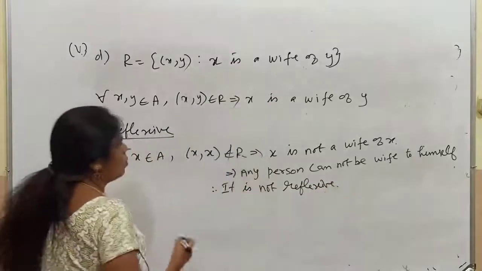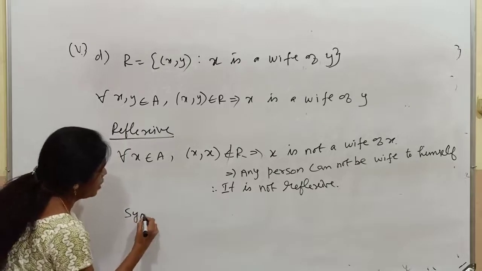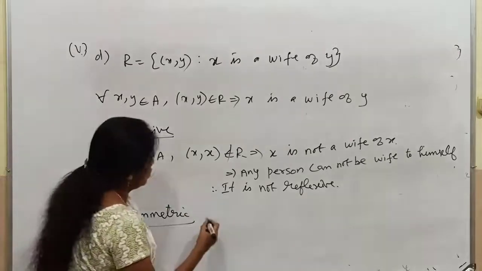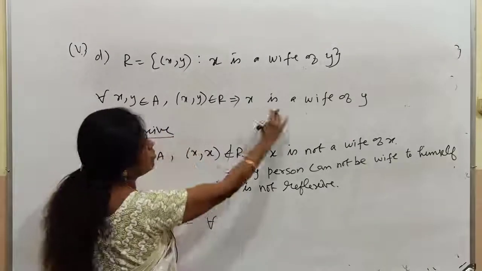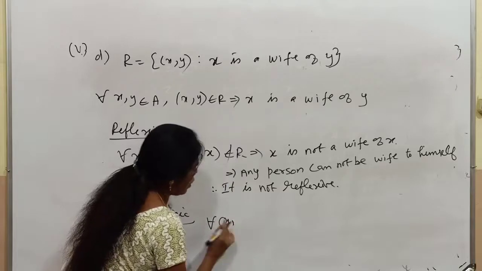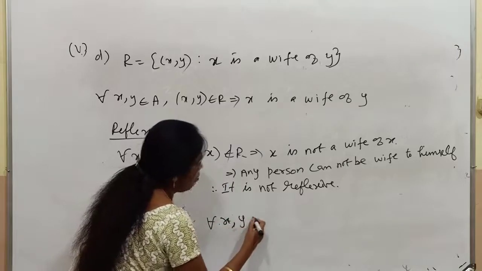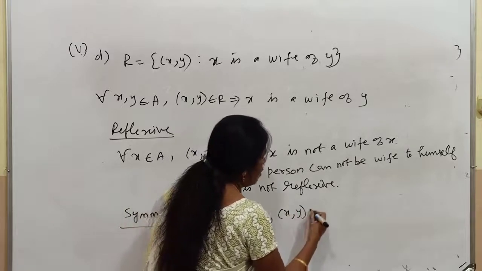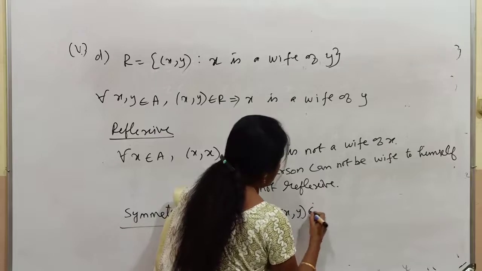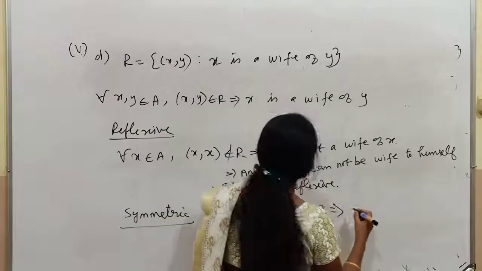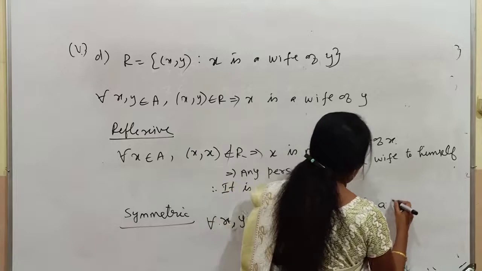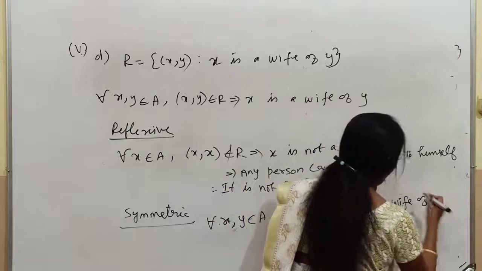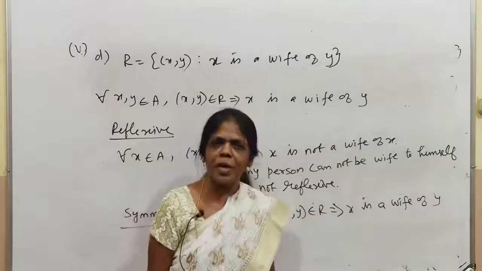Right. Next we are going for symmetric. For all, same statement will come as it is. For all x, y, no bracket, belongs to the set A, (x, y) belongs to R implies x is a wife for y. Will you say that y is a wife for x?